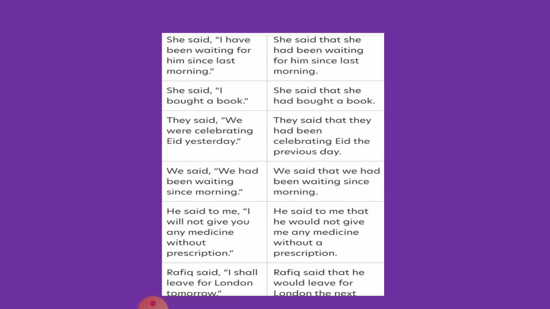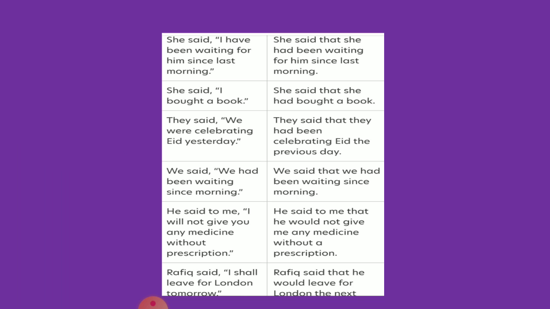Now see other examples also. In the first sentence, she said, I have been waiting for him since last morning. Now see over here, she said that she had been waiting. Have been is turned into had been, as present perfect turns into past perfect. For him since last morning, because last morning remains the same. That won't change.